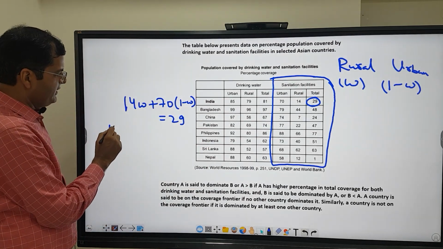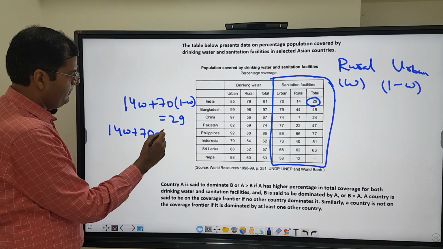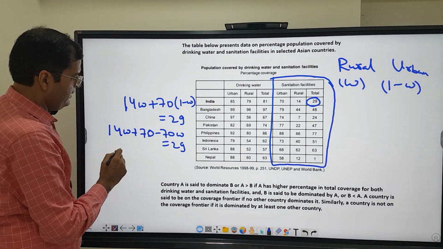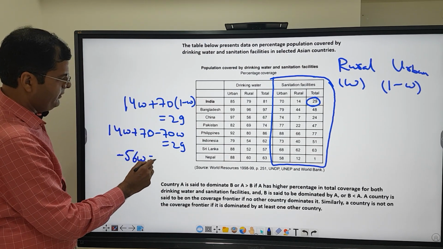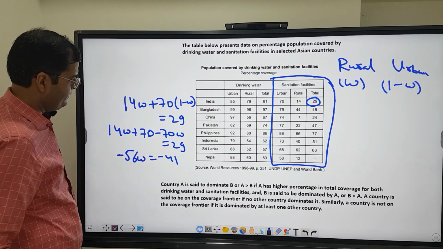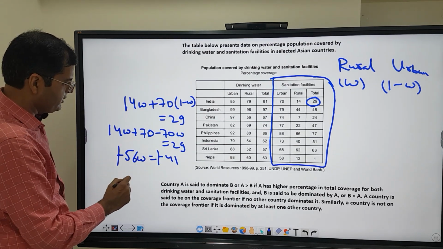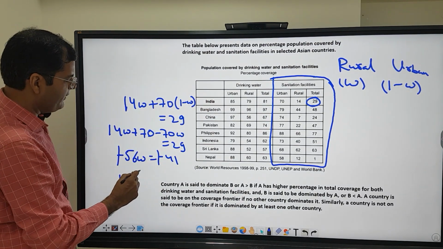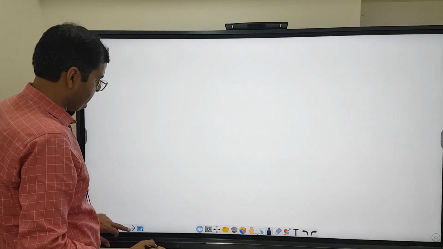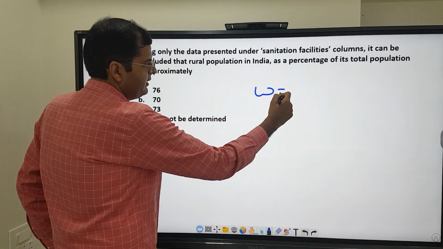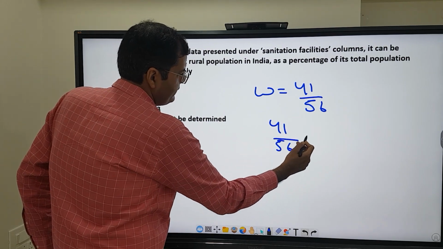Now if I solve this, this is 14W plus 70 minus 70W is equal to 29. So over here this will become minus 56W, that is equal to minus 41. So W, which is the weightage of the rural part, which we have to find out, is 41 by 56. So weightage is 41 by 56. So in terms of percentage, it will be 41 upon 56 into 100.